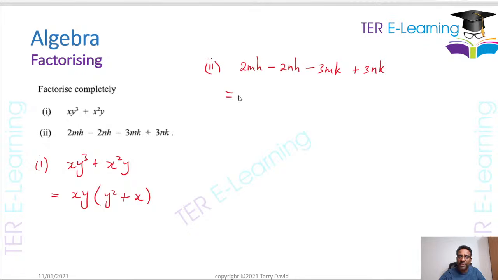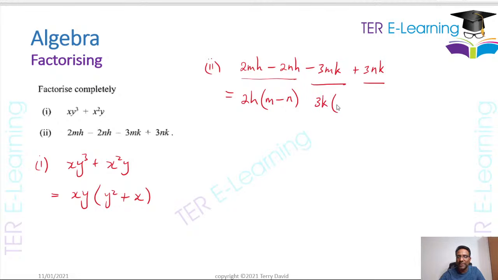When you're factorizing by grouping, you group terms together and then you factorize them. So if I look at my first 2 terms here, what we have common there, we have 2 that is common and we have h that is common. So therefore, this is going to be m minus n, right? Don't put your sign here as yet. Look and see what is common to this and what is common to this. So what you have common there is actually 3k.